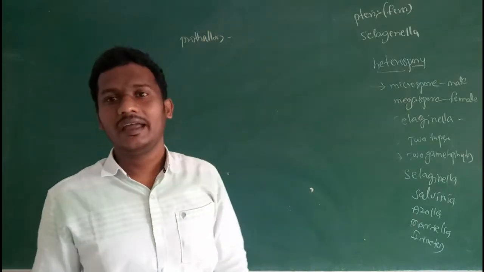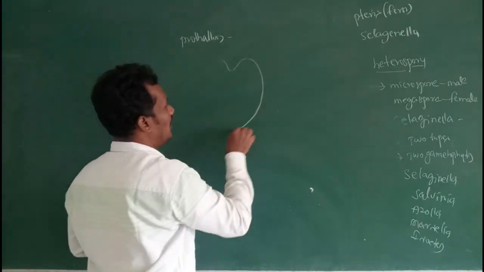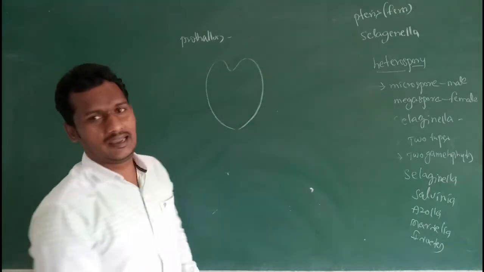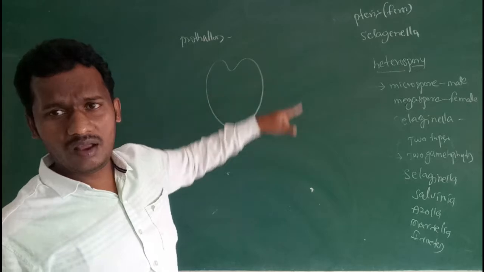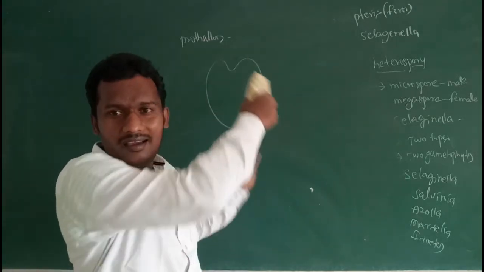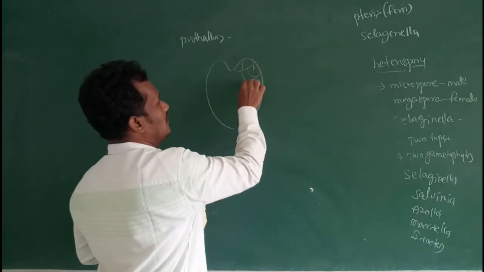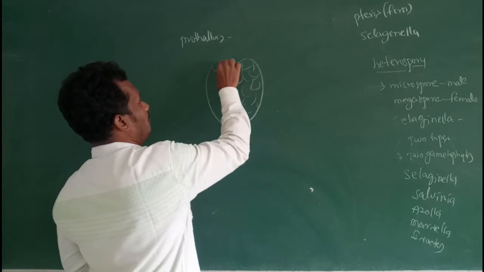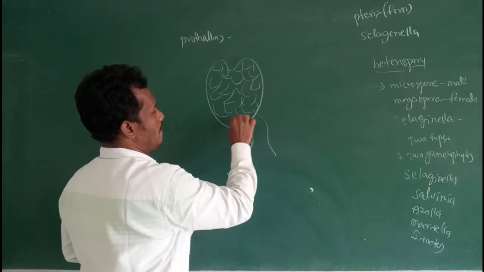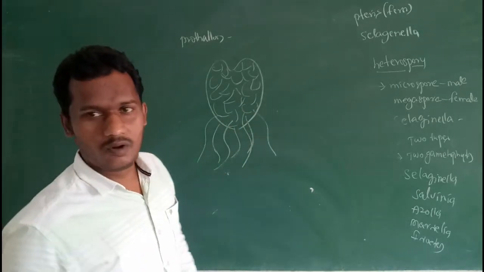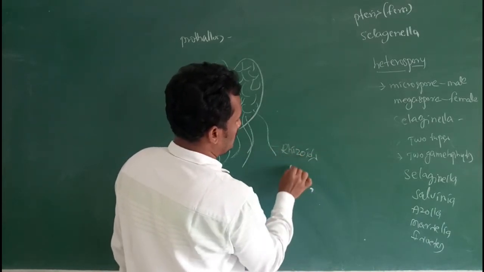These gametophytes are independent in nature. Generally this gametophyte appears heart-shaped with one apical notch. It is multicellular, green, and parenchymatous.